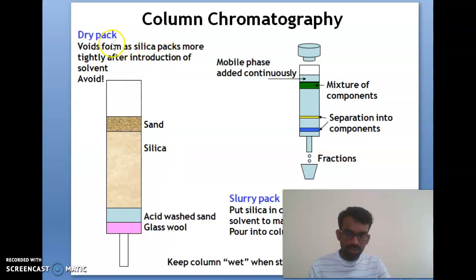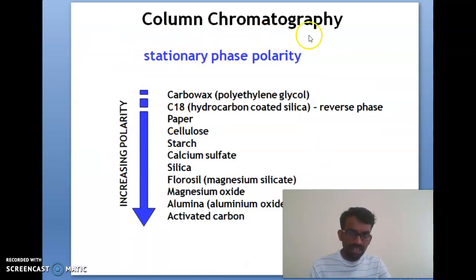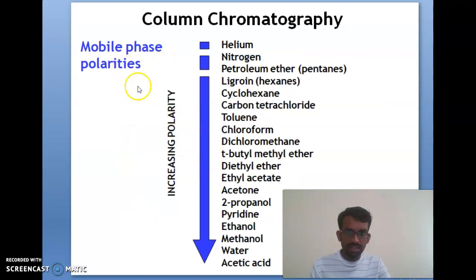Next we will talk about dry packing, how we pack the column, and slurry packing. Then the mobile phase and stationary phase separate the components, and how to collect the fractions is shown in this image. You can easily understand that. And next, in column chromatography, stationary phase polarity, how it is increasing, and these are the main stationary phases. And this is the mobile phase polarity, which we are giving in ascending and descending order, like increasing and decreasing order. You can easily understand from hexane to acetic acid, from top to bottom. This is the increasing polarity of the mobile phase.